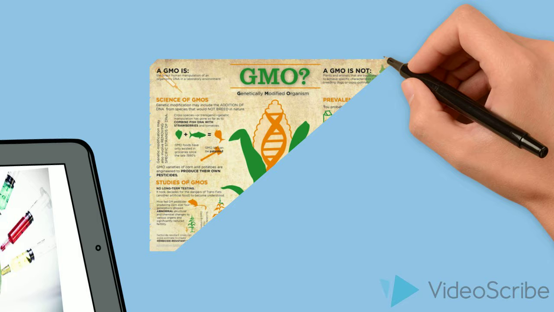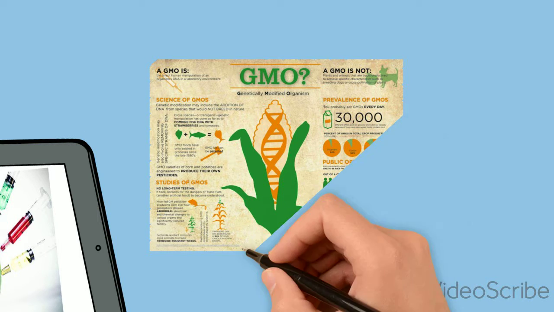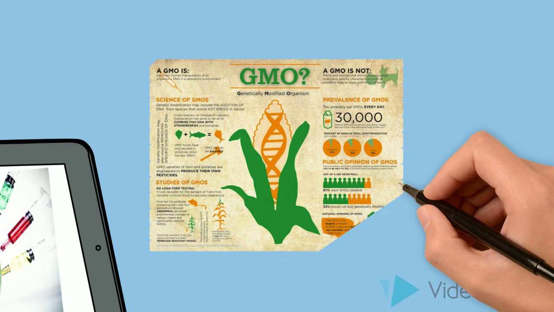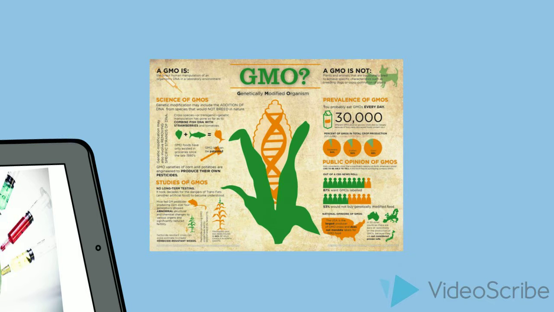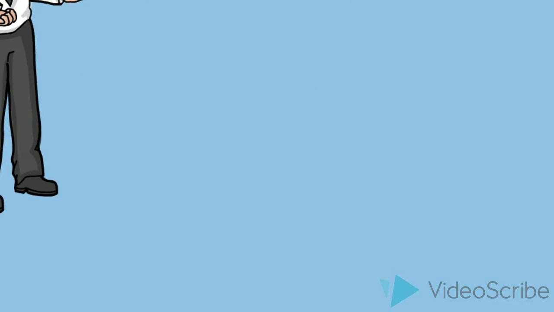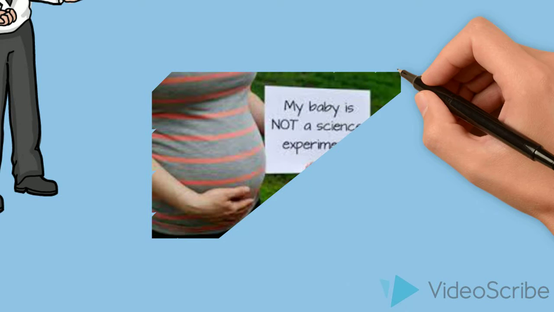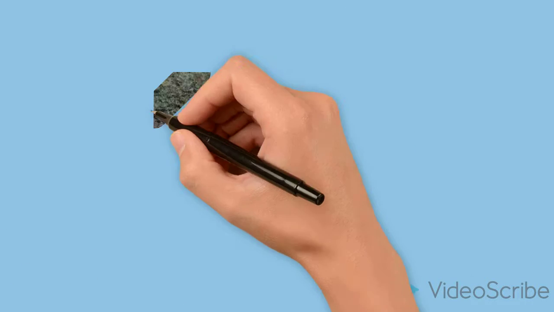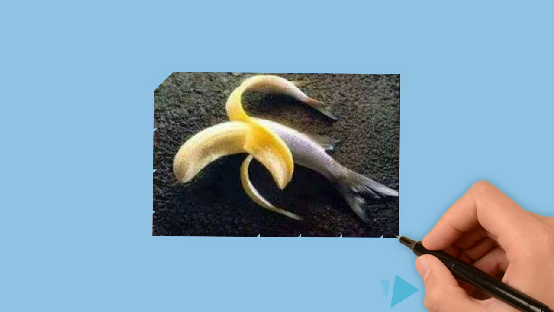Another way GMOs affect fertility is through horizontal gene transfers. Horizontal genes are transferred in comparison to a natural reproduction. Horizontal gene transfer involves injecting a gene from one species into a completely different species. These added genes in the food we eat are said to cause cancer in various reproductive organs within both male and female bodies. How to avoid GMOs is by buying organic foods.